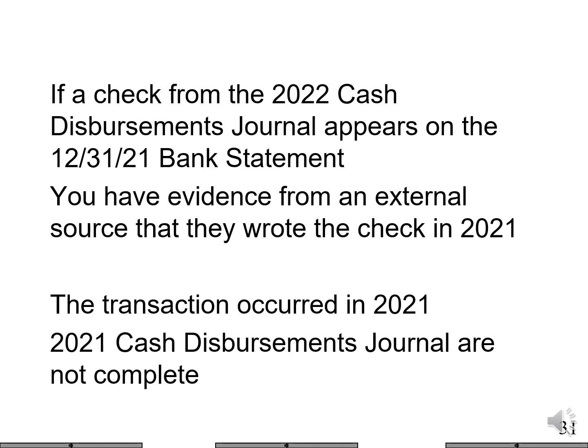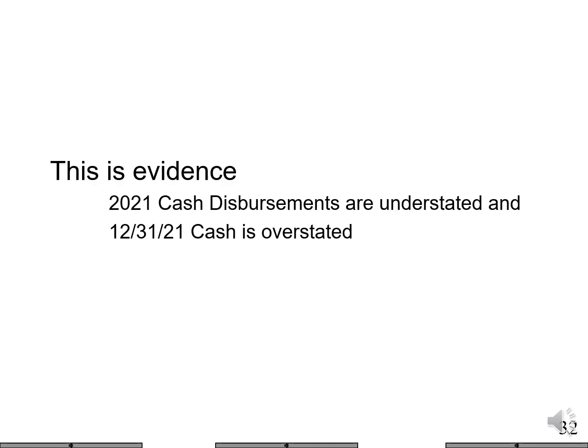If a check from the January 22 Cash Disbursements Journal appears on the December 21 bank statement, we have evidence from an external source that they wrote the check in 21. The transaction was recorded in 22, and 21's Cash Disbursements Journal is not complete. This provides evidence that the 21 Cash Disbursements Journal is understated, and 21 cash is overstated as of December 31st, 21.